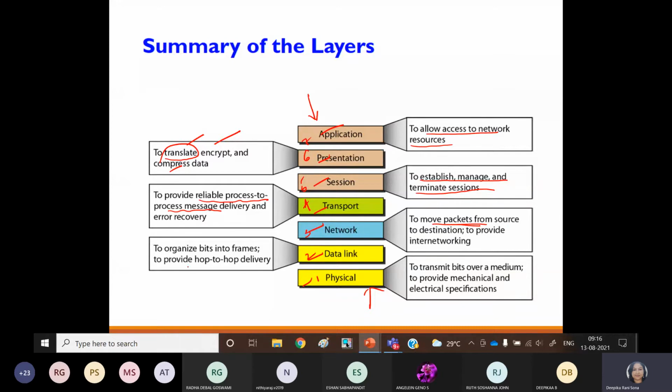Then come to the data link layer. It provides the node to node or hop to hop delivery system, and the data is in the form of frames. Network layer is in the form of packets, but in the data link layer, the data are in the form of frames. Then the last layer, what is the job of the last layer? The bit formatting. Okay, the information is converted to bits in the form of 1 and 0, binary information, for maintaining the mechanical or electrical connections. So this is the summary of your OSI model. Got it up to this, guys?